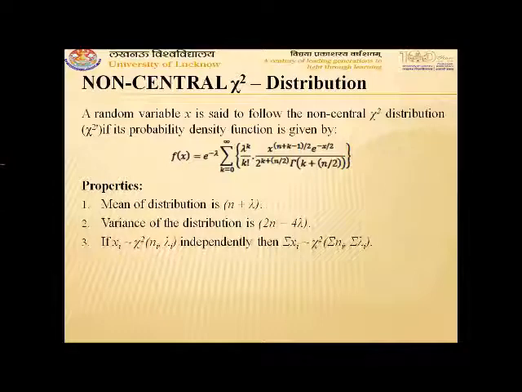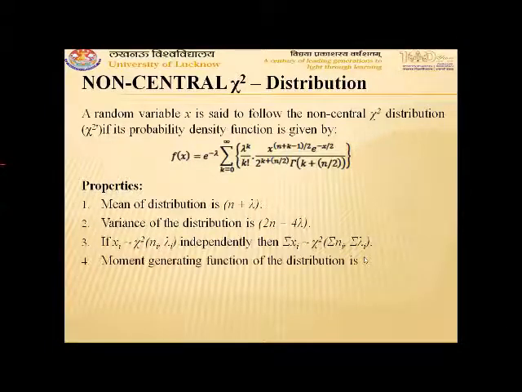We can write non-central distribution as chi-square dash or chi-square within braces its degrees of freedom and non-centrality parameter both. So this notation chi-square dash and chi-square(ni, lambda i) both are used for non-central chi-square